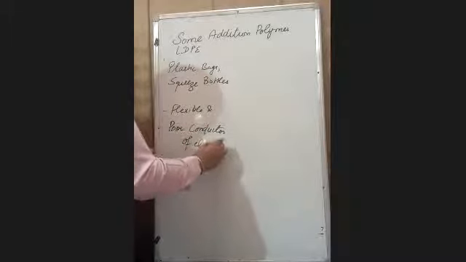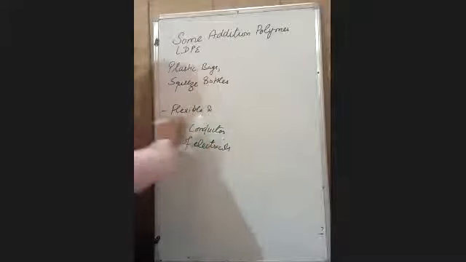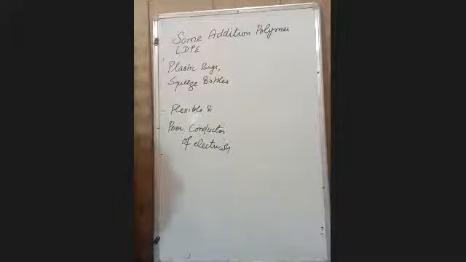Because in your paper you will see the question. Suppose: write the monomer of polythene. So you will write its monomer is CH2 double bond CH2 or ethene, and write its one or two uses. This kind of question comes. Generally, the examiner will ask the type of monomer, its structure and use.